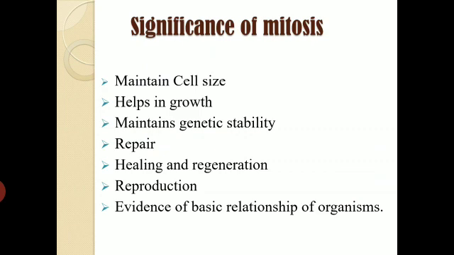Third thing is maintenance of chromosome number, or you can say genetic stability. How does it maintain the genetic stability? By providing the complete set of genetic information to the daughter cells, right? So it maintains the genetic stability.